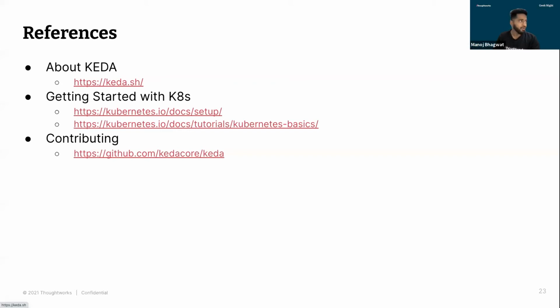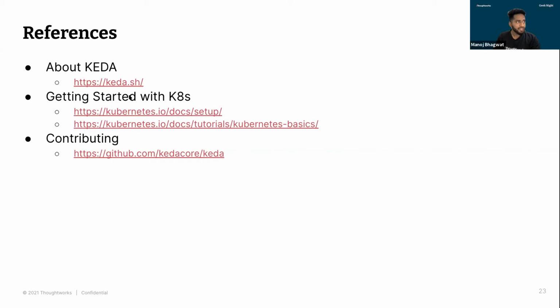Specifically, there is a very good use case from Alibaba Cloud on how they are using KEDA for their application level auto scaling. Whenever you go to keda.sh, just read that use case. It would help you understand in much more detail how beneficial this tool is if you are running your workload in Kubernetes.